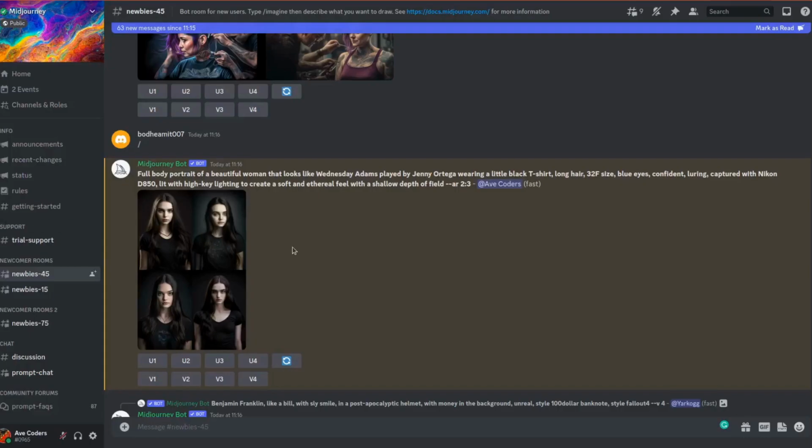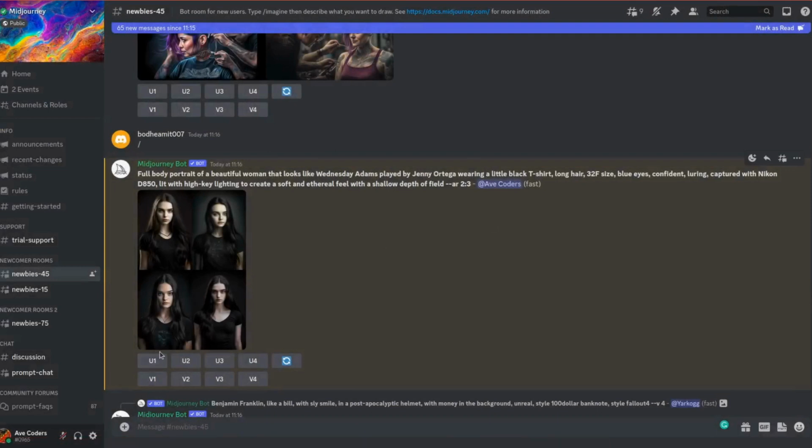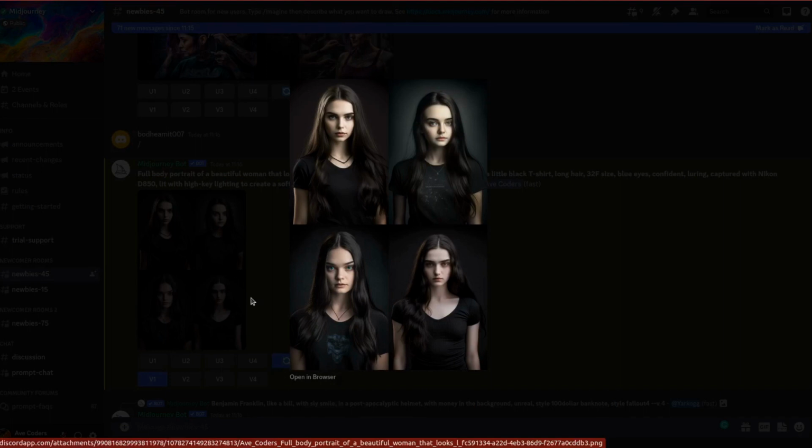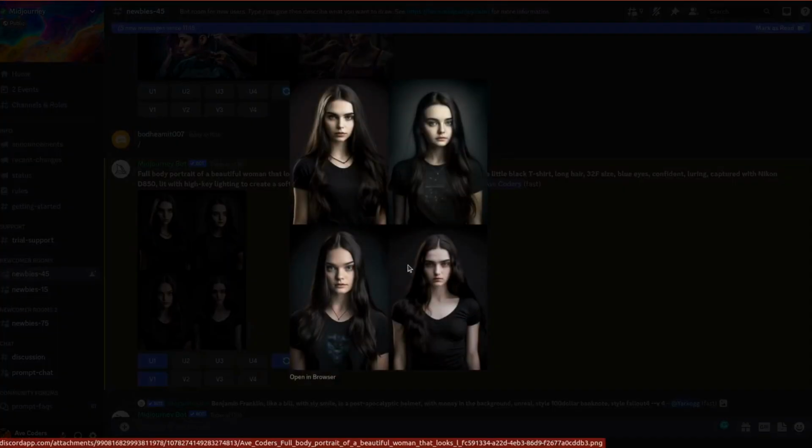So I can see now it is pretty much finalized, but it's not the top quality. So what we can do, we can choose one of the pictures, let's say the top left, and below you can see a few UI buttons, U and then the number, and V and then the number. The numbers represent the pictures, and this basically means that we can choose either a picture to upscale or a picture to base our new version on, or we can refresh everything altogether. This will regenerate the pictures based on our prompt, but bear in mind that this will be a separate prompt, so it will be somewhere down the thread.